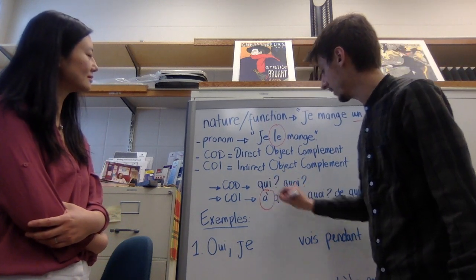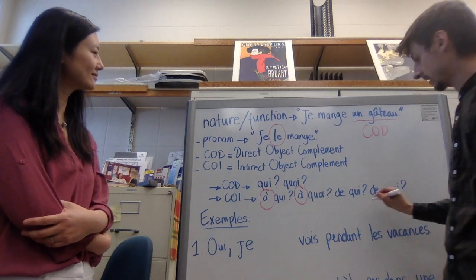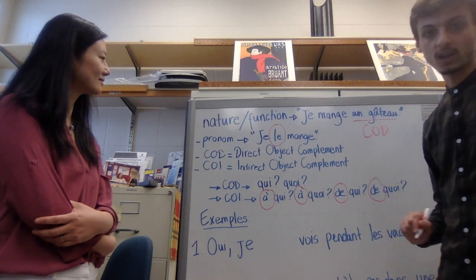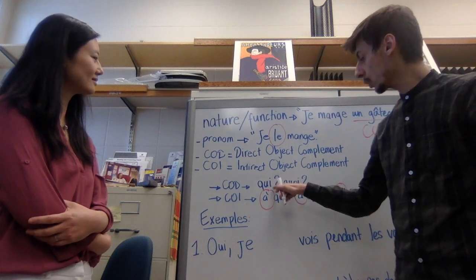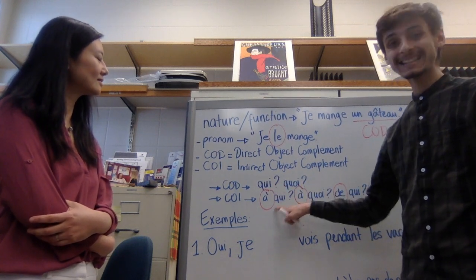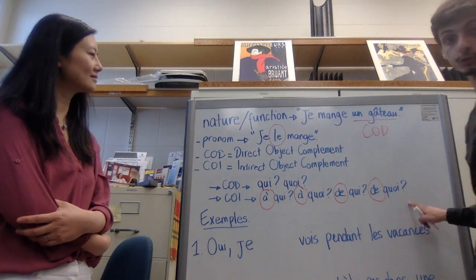So to spot a COI in a sentence, you have to ask yourself this time not who or what, qui ou quoi, but à qui, à quoi, or de qui, de quoi.